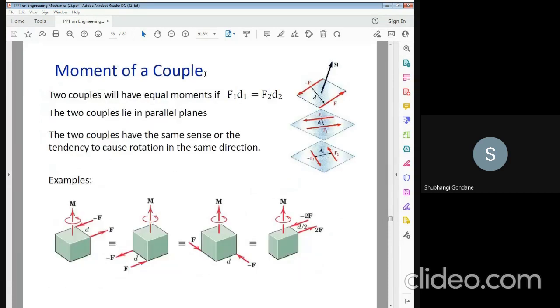So the moment of the couple can be, two couples have an equal moment, that is F1 D1 is equal to F2 D2. That is the force couple. This is a force in this direction, the opposite force can be acted in this direction. So this is the example which is related to the couple.